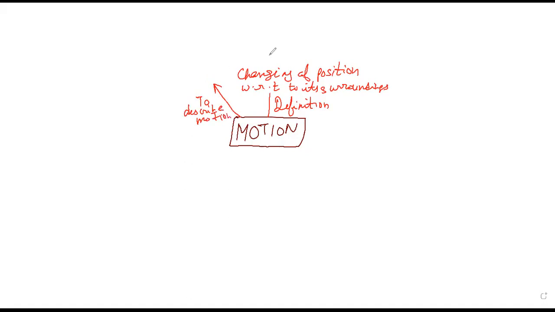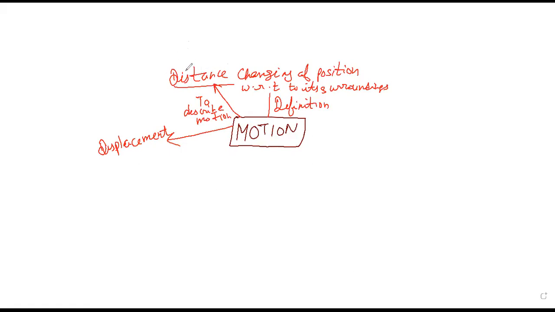We need two physical quantities. One is distance, right? And another is displacement. So what is distance and displacement?